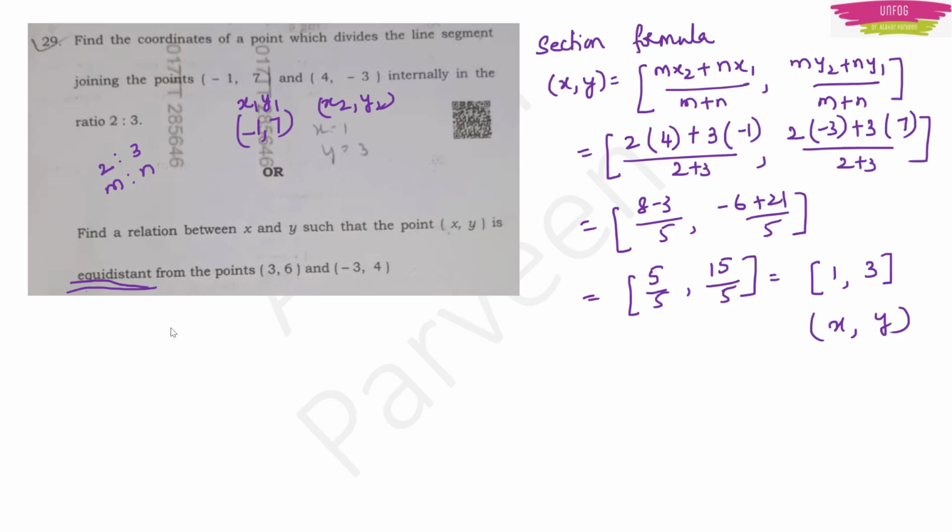Okay. There are 2 points like this, 3, 6 and -3, 4. These are the 2 points. Now these 2 points are equidistant from one point x, y like this.